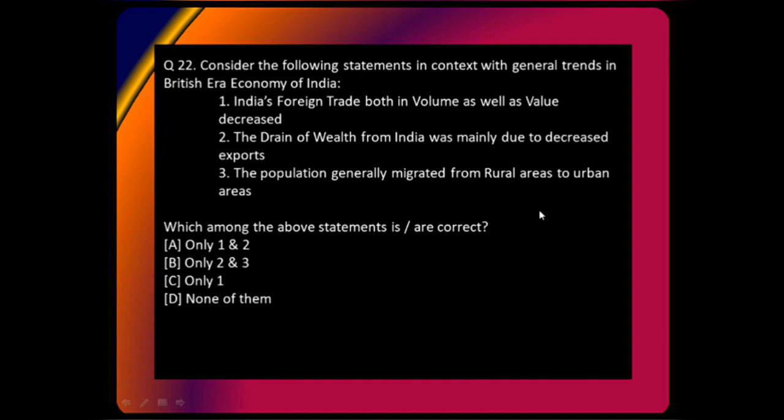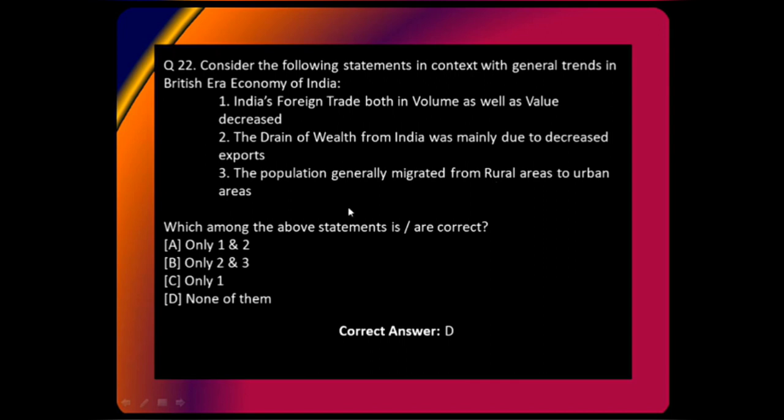All right. See, the answer is D. Let me tell you why. First of all, let us start from the bottom. That the population was migrating from urban to rural areas. This is something we know, that we talked about that Indian handicrafts were destroyed in the cities. So people were now doing agriculture more. And where is the agriculture? It is in rural areas. That's why people were migrating from urban areas to rural areas.